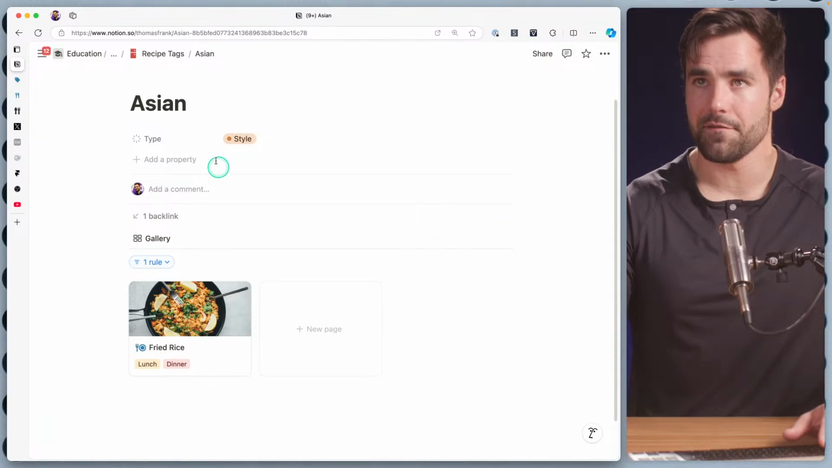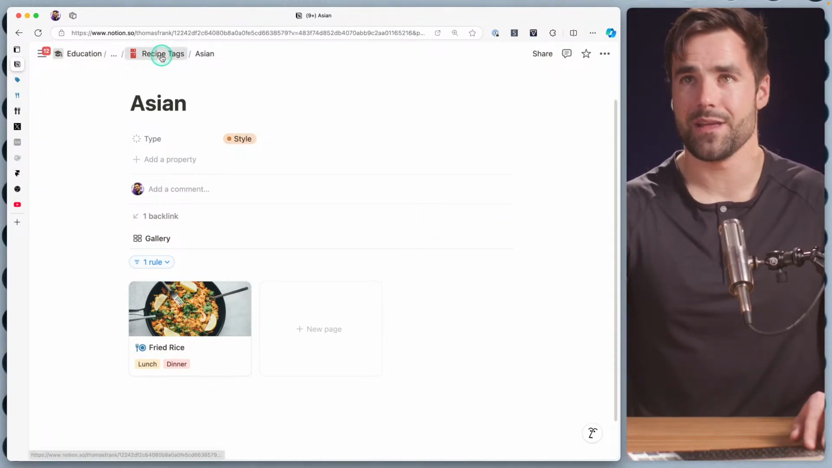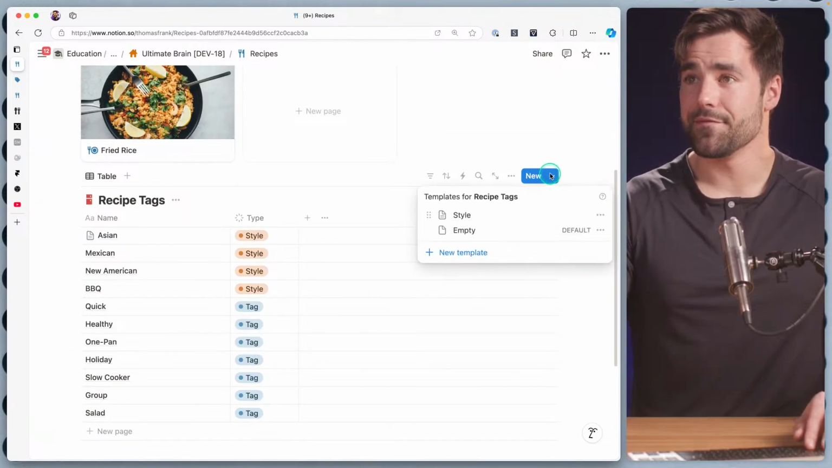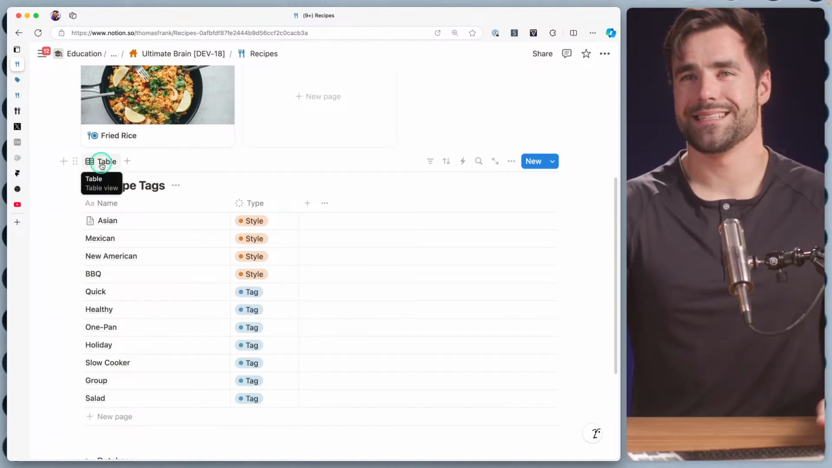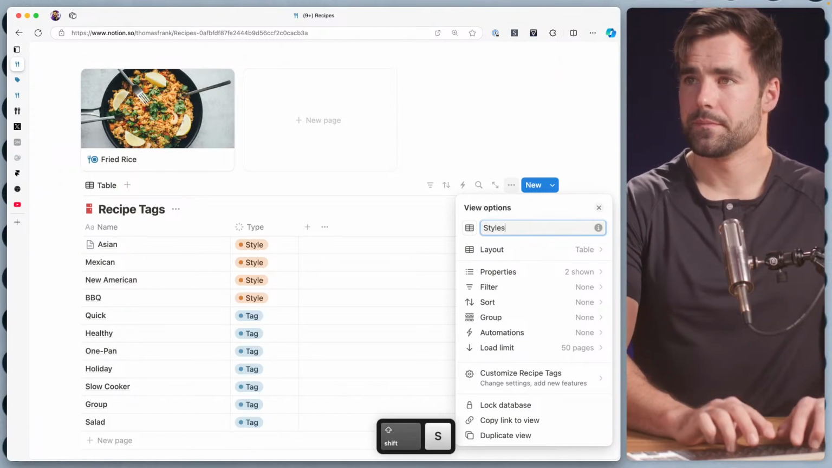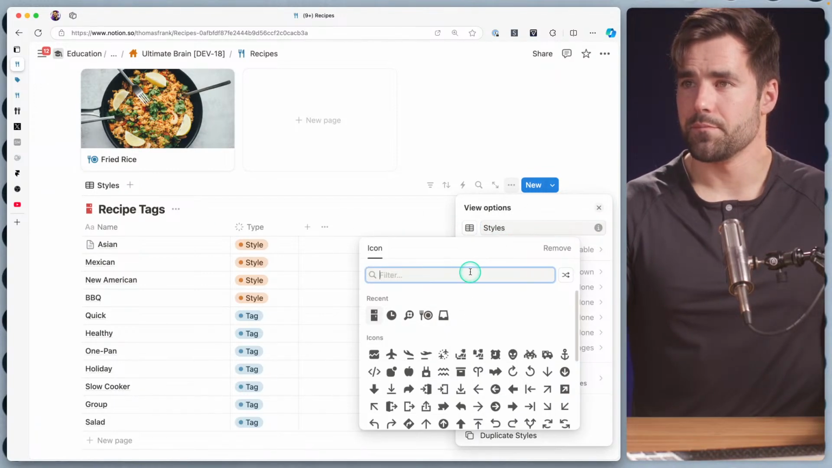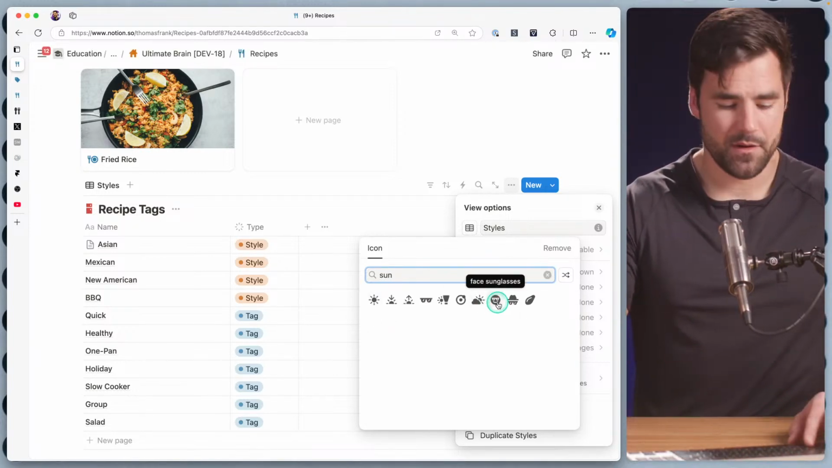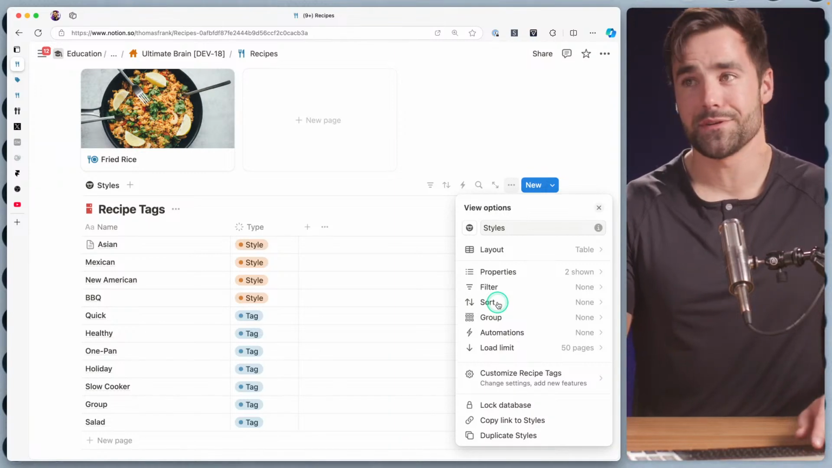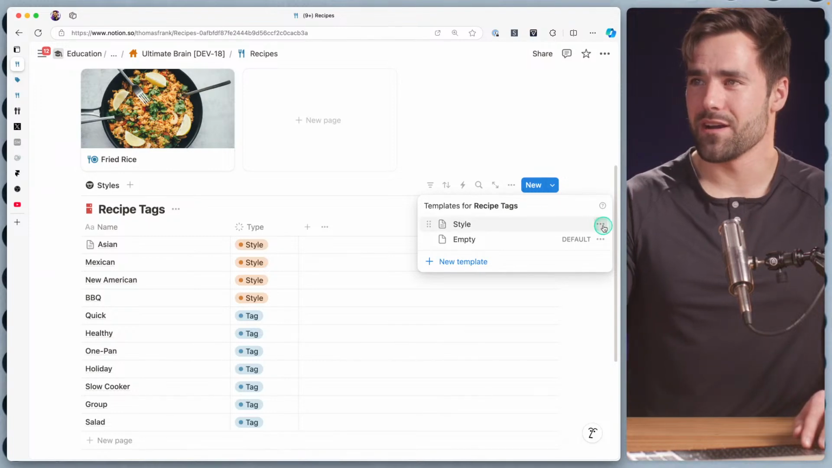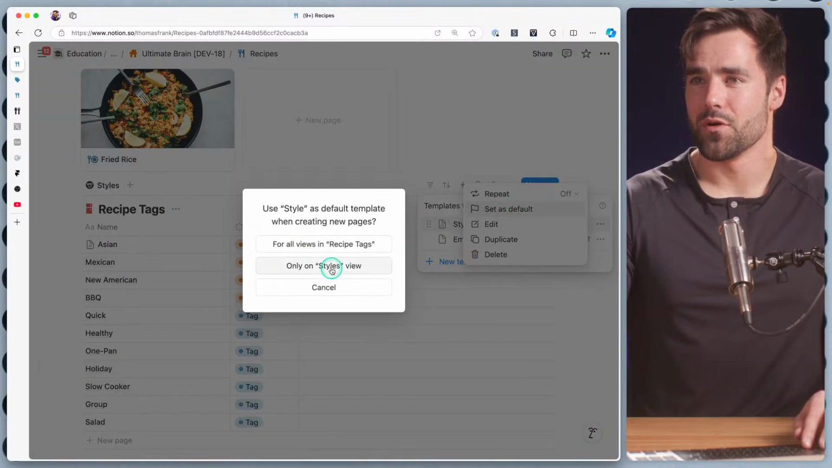So now we have this recipe tags database that works pretty well, and we have this database template that we can apply. I'm going to go ahead and make it a default, at least in a styles tab. So I'm just going to denote this our styles view. And I don't know if there's a better icon for style within a food context, but we're going to go with face sunglasses for now because that's pretty stylish. And within this view, we can make our style template the default. We'll go only on styles view.